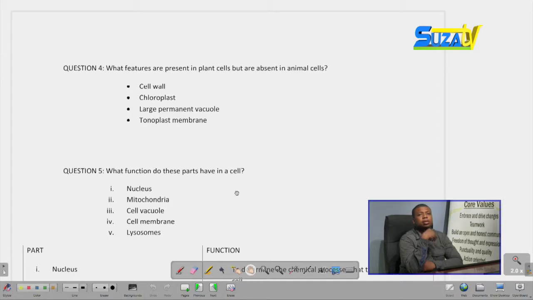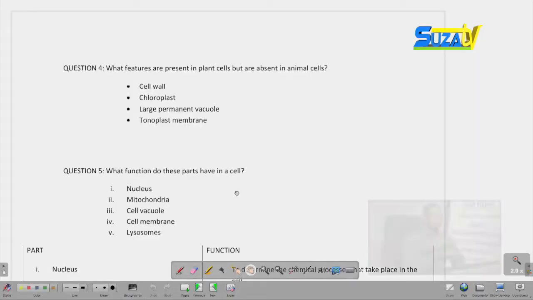Moving on to our fourth question, we are asked, what features are present in plant cells but are absent in animal cells? When asked a question like this, the main concept needed is that the student should know that what is required here is nothing but differences.